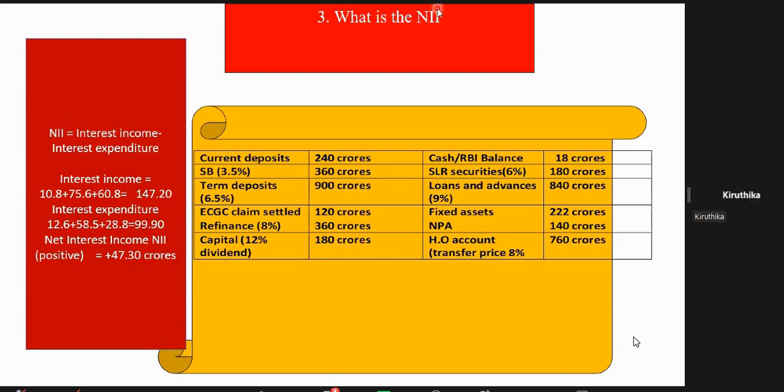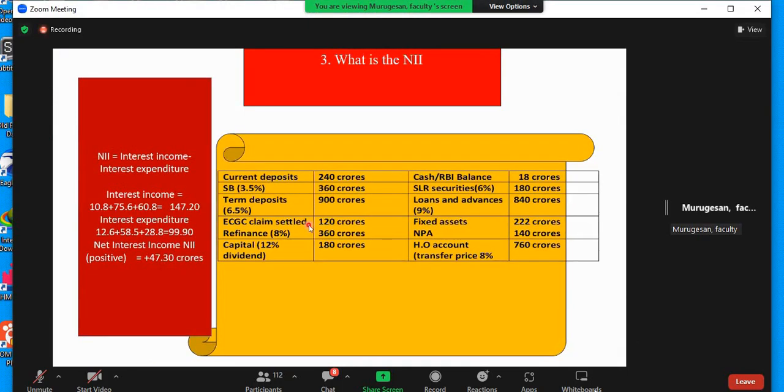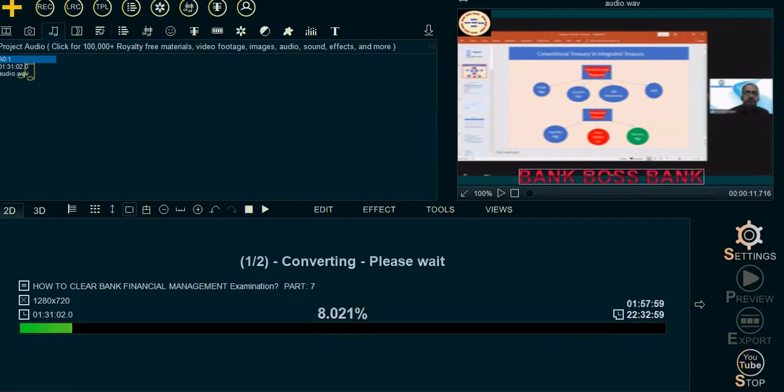Sir, here ECGC claim is not issued, sir. Yes, 120 crores ECGC claim settled there. This 120 crore, where is it? It is an ECGC claim. Here no interest you have to give. ECGC has settled it. It will be in our suspense account. It is a payable. Immediately it cannot adjust your loan account. The ECGC claim will be parked temporarily as a liability in the balance sheet of the bank. So that is again exempt from SLR. We'll come to that separately. Understood? So NII, understood or not?